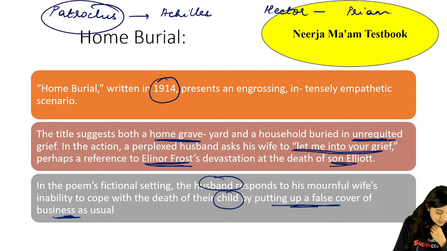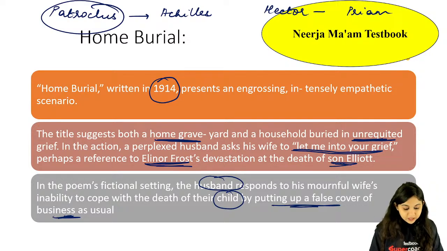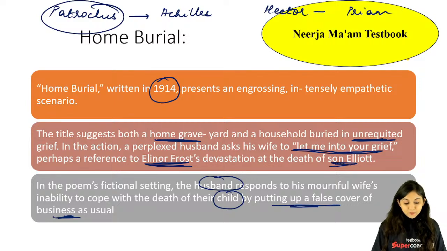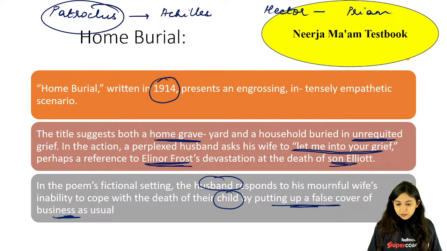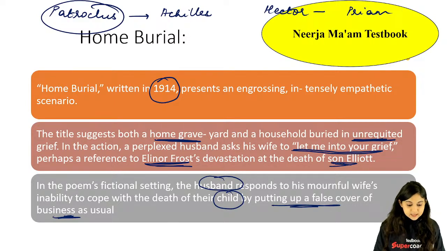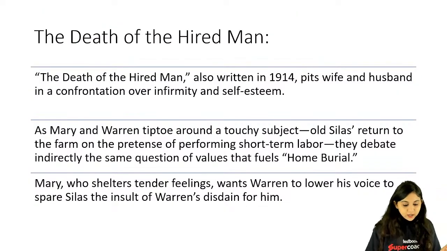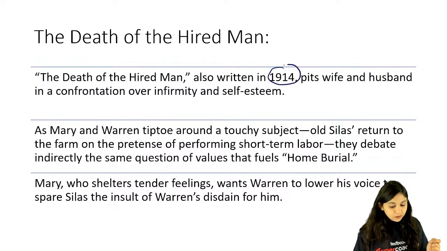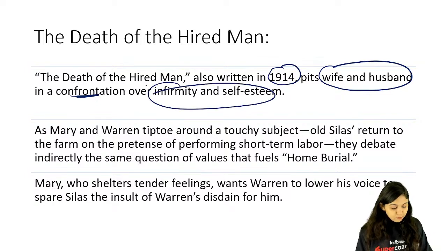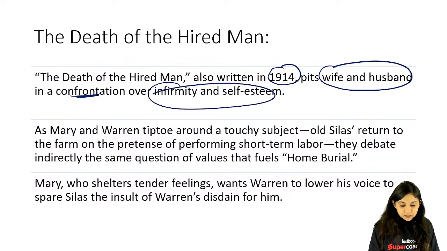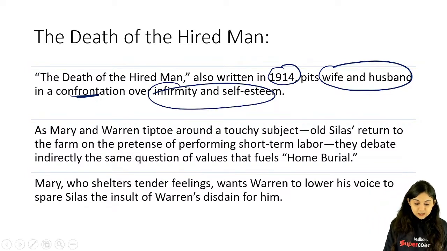ठीक है, so please keep that in mind as well, that Home Burial, talking about how, and trying to also show you a little bit of autobiographical element that is coming in. So Pasture, Mending Wall, good fences make good neighbors, Home Burial is coming in, Death of the Hired Man written in 1914, wife is Pitt's wife and husband in confrontation over infirmity and self-esteem. So simple topics that are chosen, simple topics that you and I would be experiencing all together.